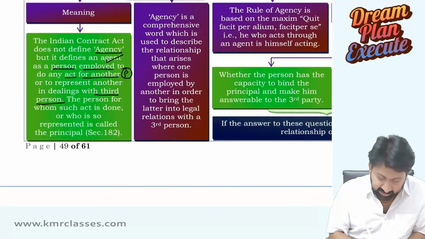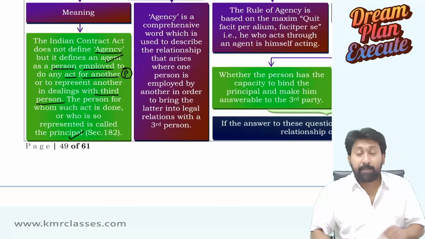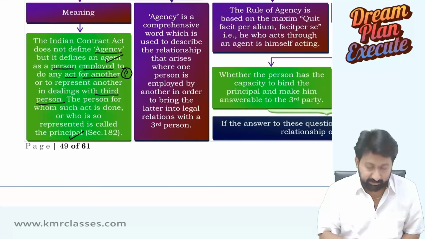The person for whom such an act is done is called the principal. The person who is doing it is the agent. The person for whom you are doing it is the principal.